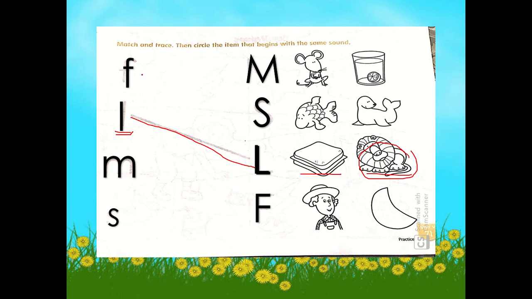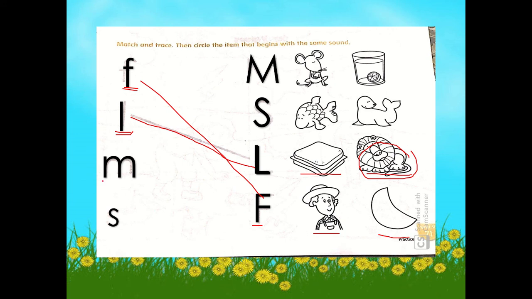Next, let's have the letter F. And the sound of the letter F is F. Very good. Now, where is the letter F? Is this the letter F? No. The letter F is here. So, this is the letter F, the big letter F. Now, listen to the names of these objects. Farmer, moon. Which of these two objects begin with the F sound? Circle your answer.